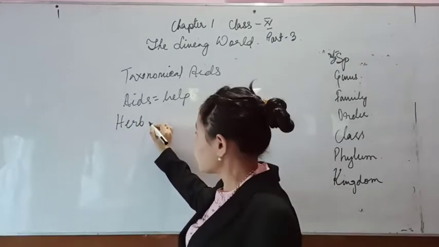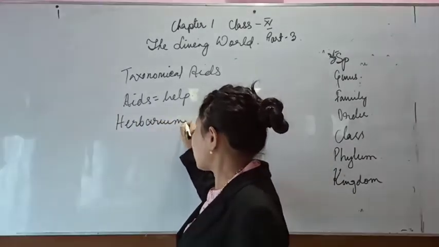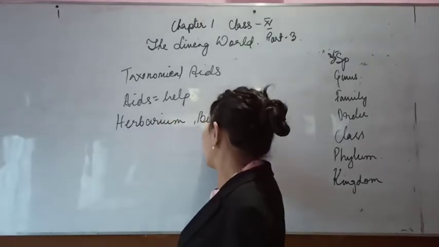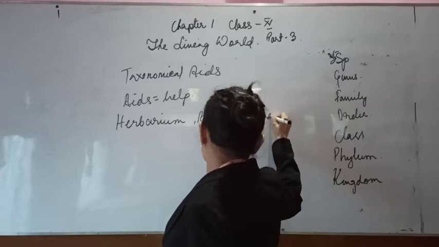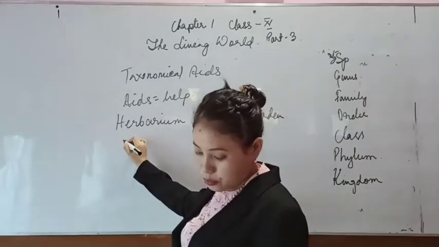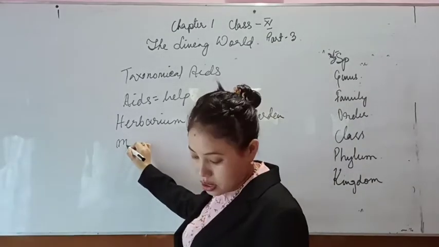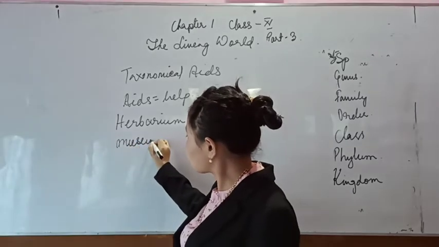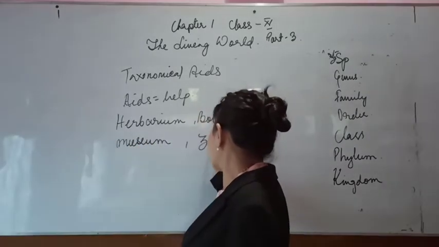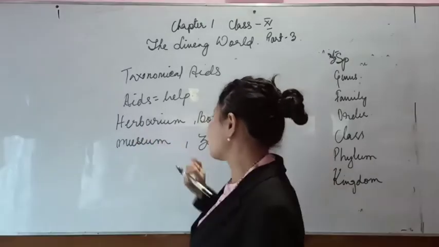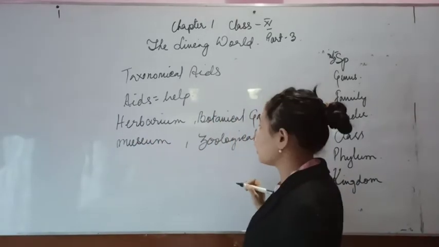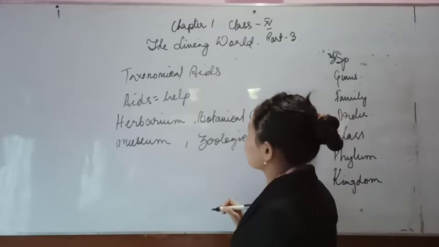Herbarium is one of them. Then you have botanical garden, then museum, and then zoological park. These are a few taxonomical aids that are very helpful in the identification of plants or animals.